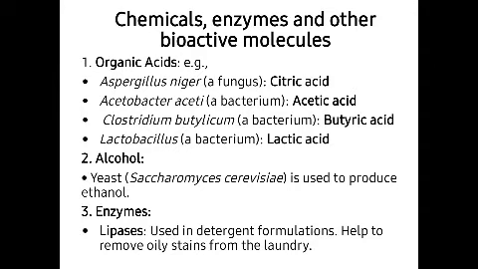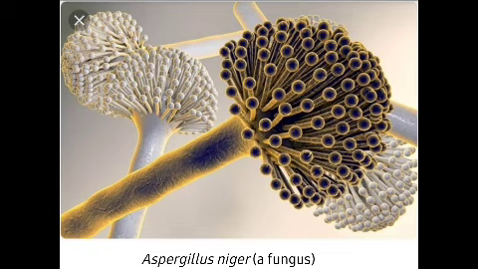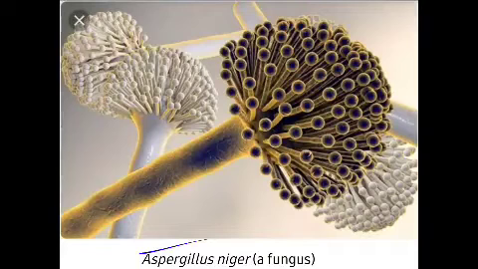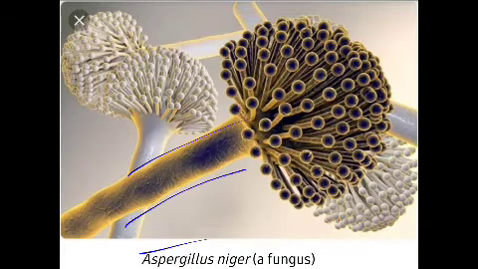So, let's see the organic acid, that is citric acid, and this citric acid is produced from this Aspergillus niger or fungus. This is the Aspergillus niger. So citric acid is obtained from this fungus. You can see that this fungus has a certain brush-like structure, with finger-like projections emerging out from the body, and it has certain granules on the outer surface of its structure.